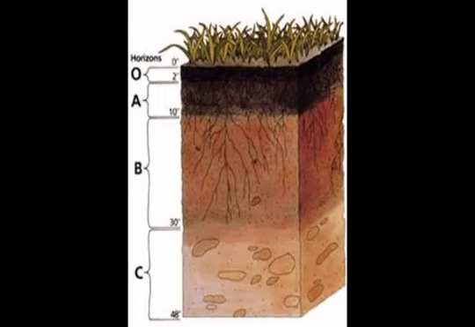The last strata and the bottom strata is C strata. This strata contains small pieces of rocks. It has no humus, but it does have minerals. So below this strata we find all types of rocks. So this is all about the various profiles of soil.